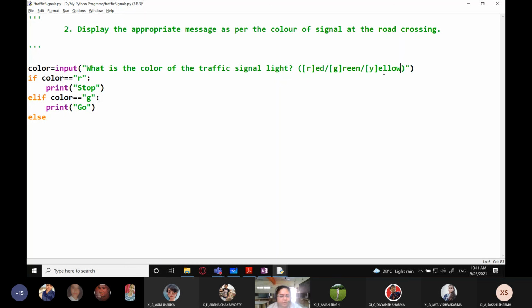Fine. So yellow, Y for yellow. Instead of yellow, the user may enter pink or purple. So we don't want that, right? That is why I'm going to again use elif over here. Color equals what? Yellow, that is Y. I have used double quotes here, and single quotes here. It is absolutely correct. Why? Because I am making sure that I start with a single quote, I end with a single quote, and I start with a double quote, I end with a double quote.